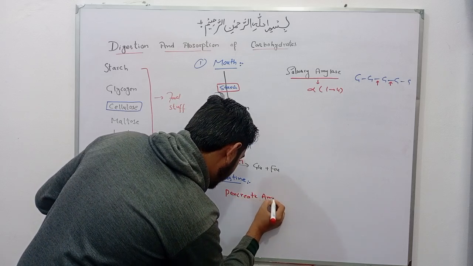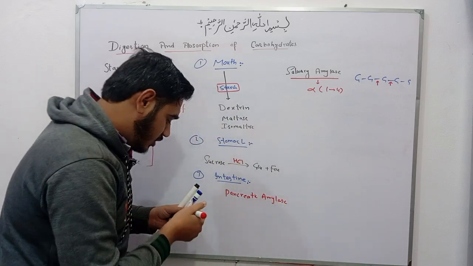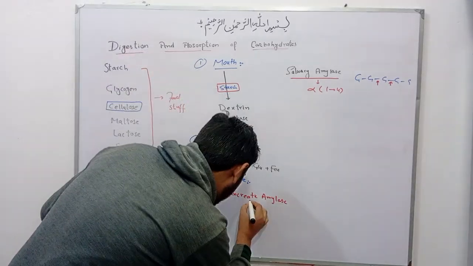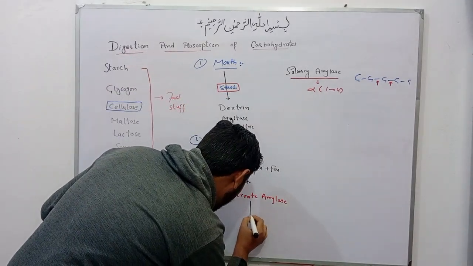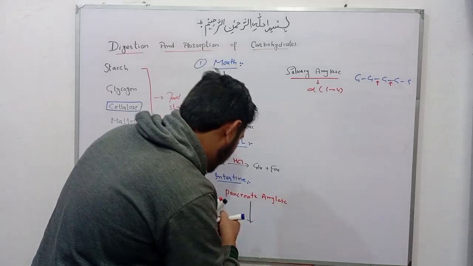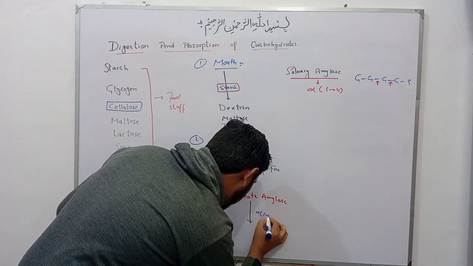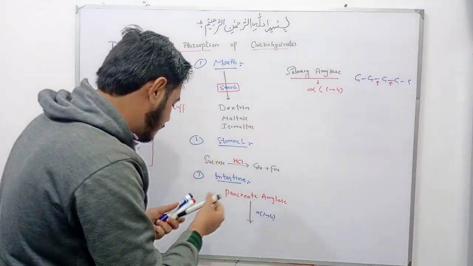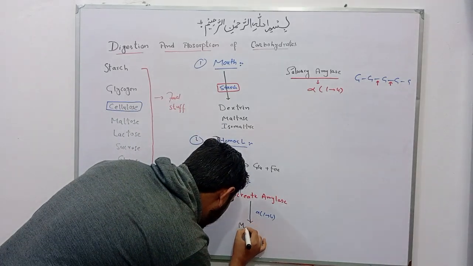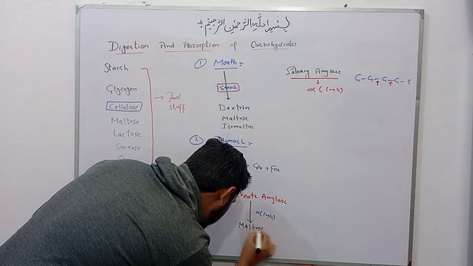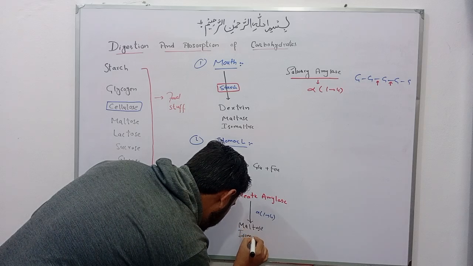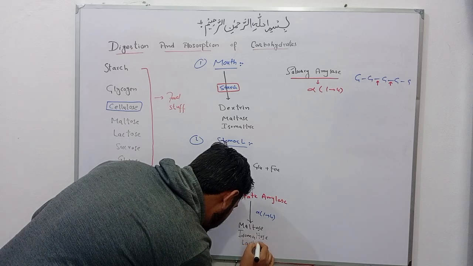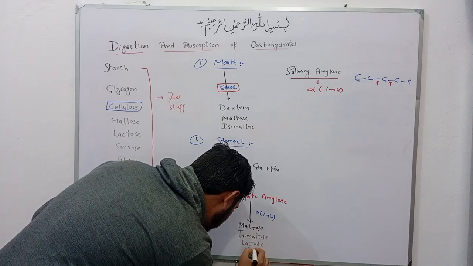This pancreatic amylase enzyme also acts upon remaining starch and breaks down alpha 1,4 glycosidic bond of remaining starch and converts them into maltose, isomaltose, lactose, and sucrose.